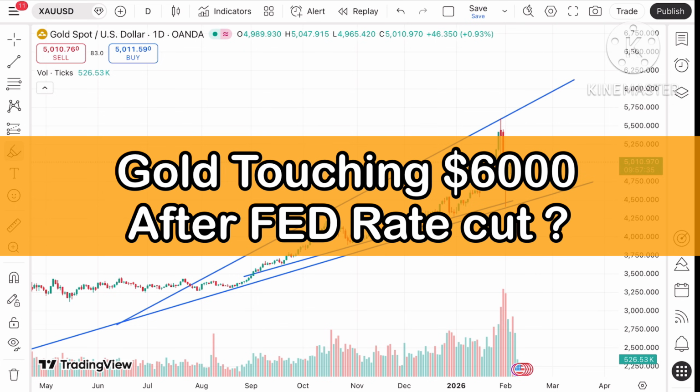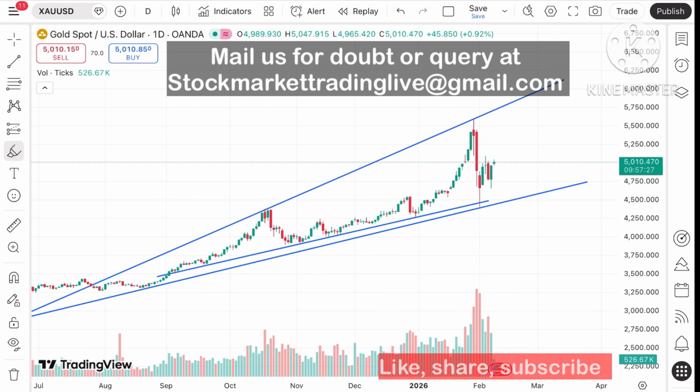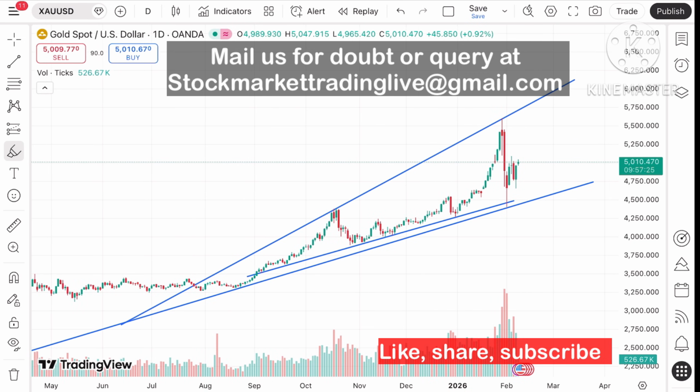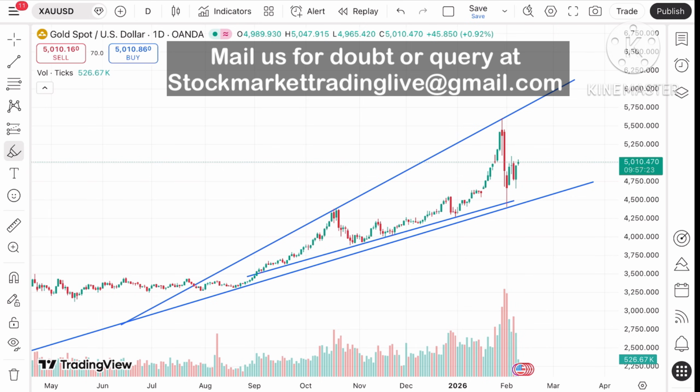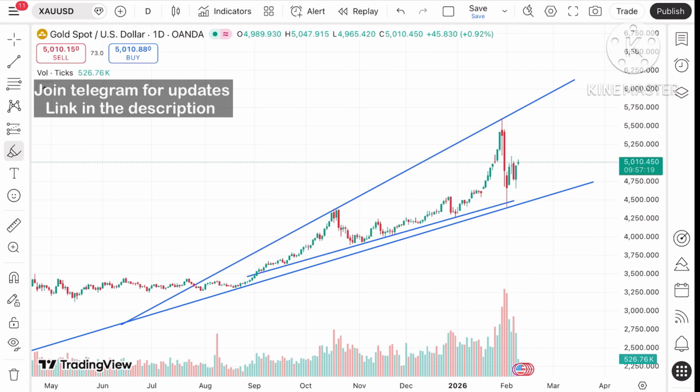So today in this video I'll explain how the price of gold has moved in the last 2 days and how the price of gold can move in the next 2 days. See, if you look at the chart of gold, the current price is trading around 10.45 dollars. If you look at this particular trend, there are two patterns forming.